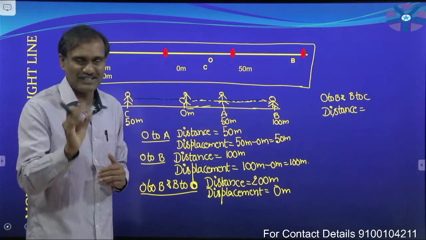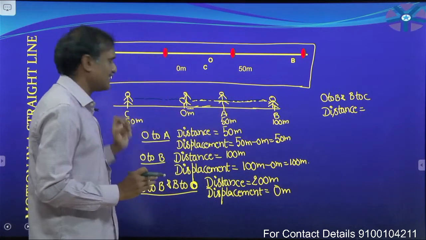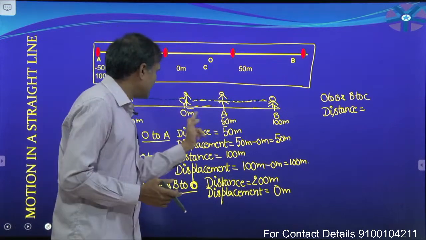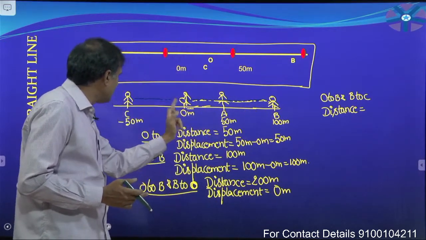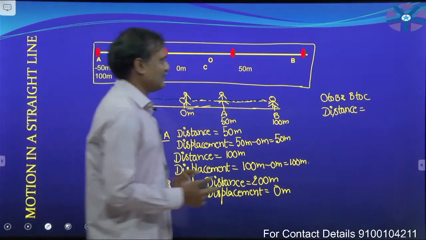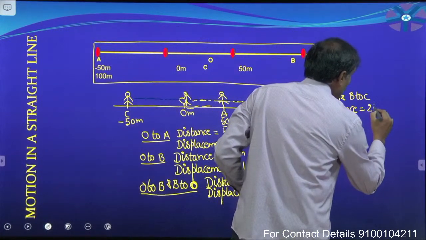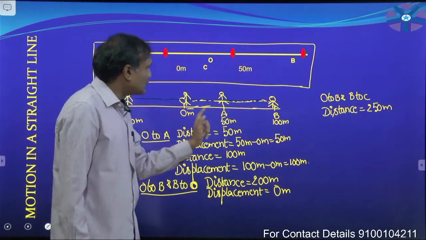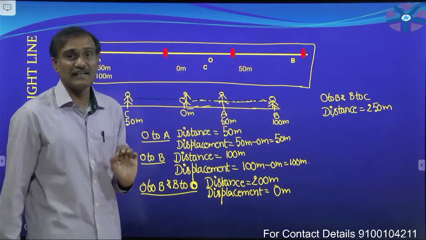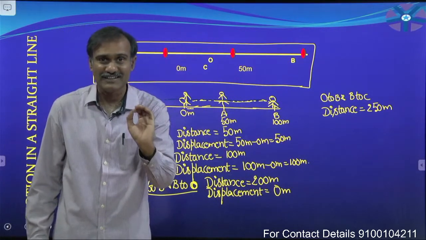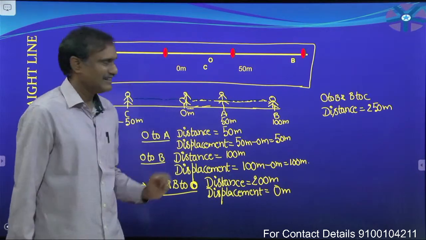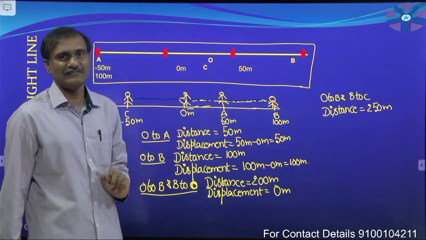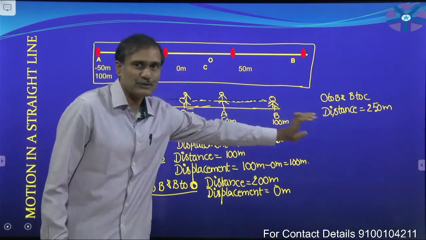Just measure the total length. 100 plus 100 plus 50, totally it becomes 250 meters. Do you understand that?